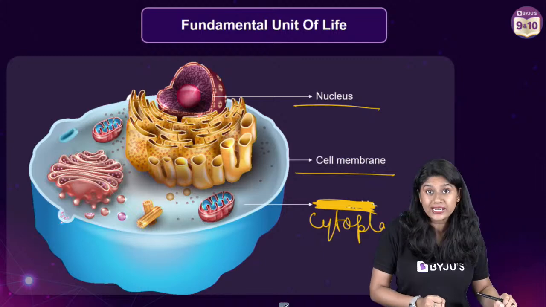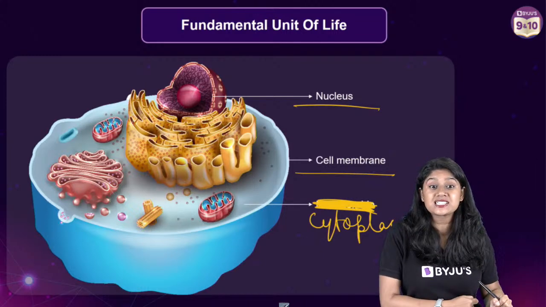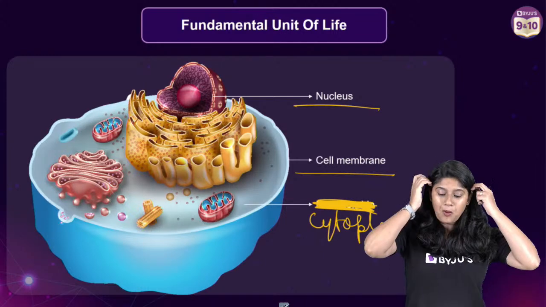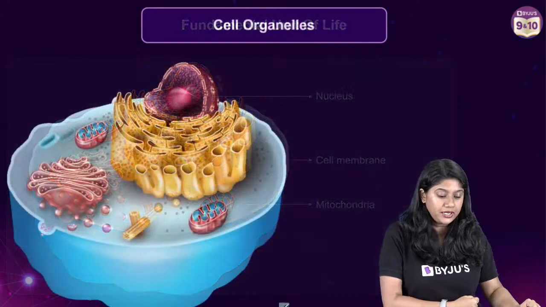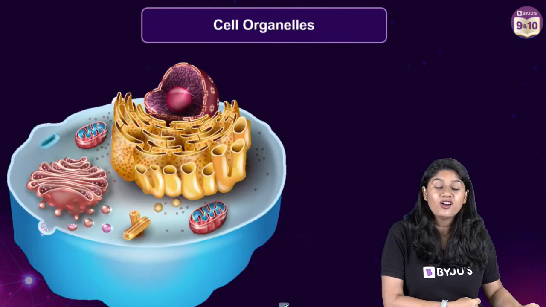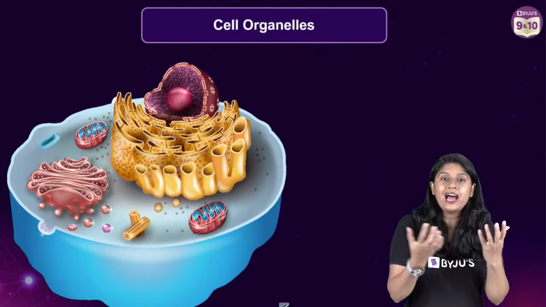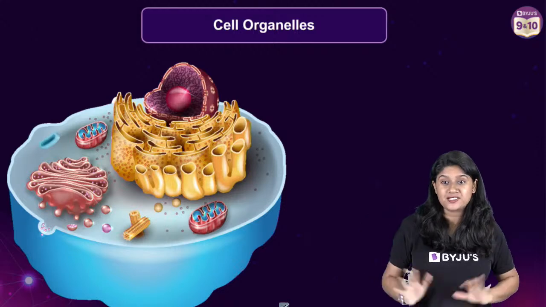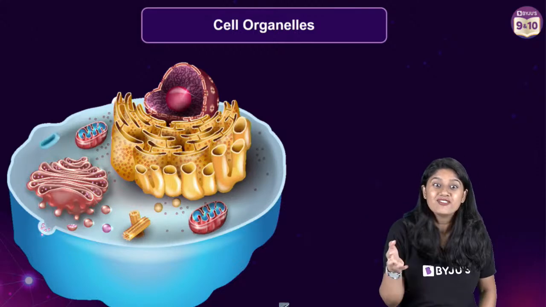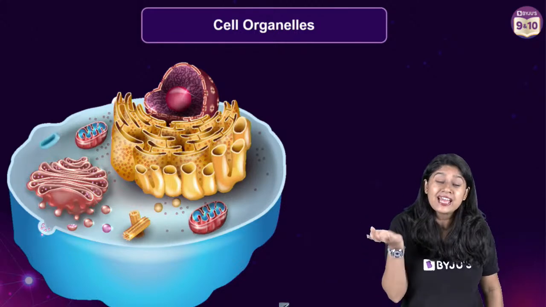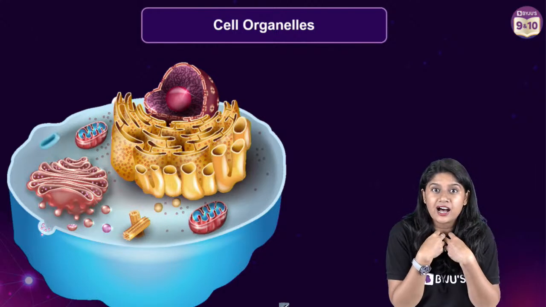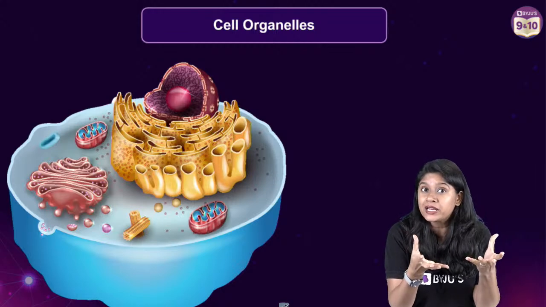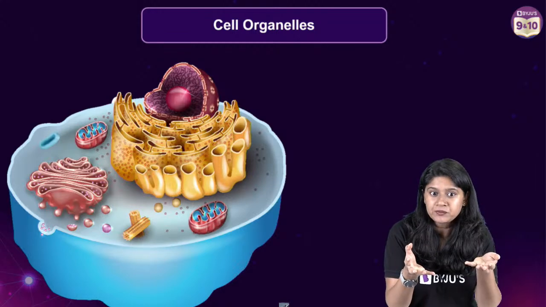Now what we'll be doing in today's class is discussing the cell organelles. Why do we call them cell organelles, everyone? Do you have any idea? In our body, we have different parts. We have the stomach, liver, heart, and lungs, and all of these are different organs present in our body that help in performing some functions.